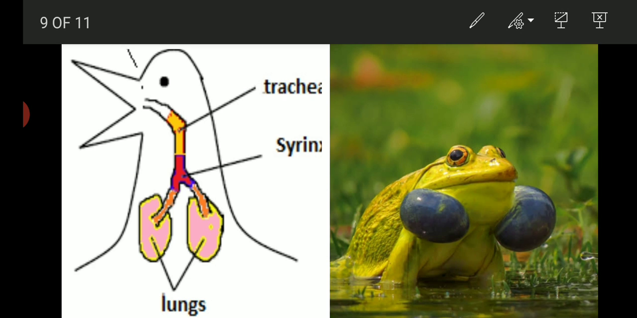Other birds and other animals also have a sound producing organ in their body. For example, birds have a syrinx instead of vocal cords. Syrinx is generally defined as a ring of cartilage that is present in their windpipe, and they use their syrinx to produce sound.